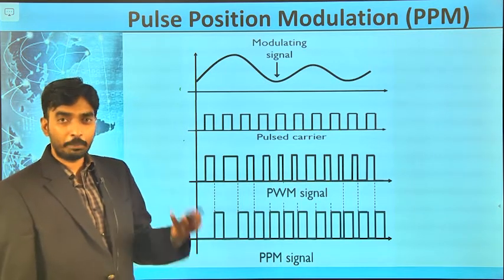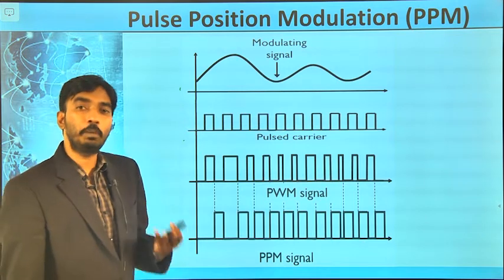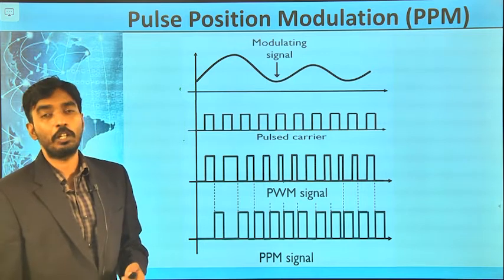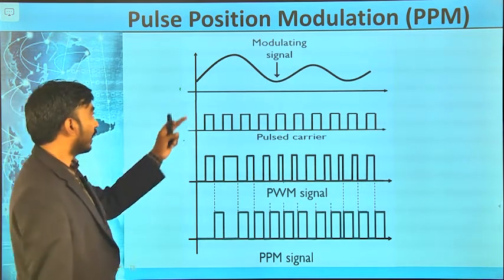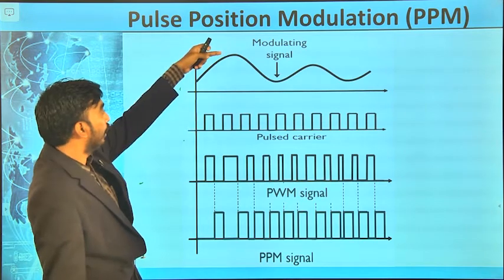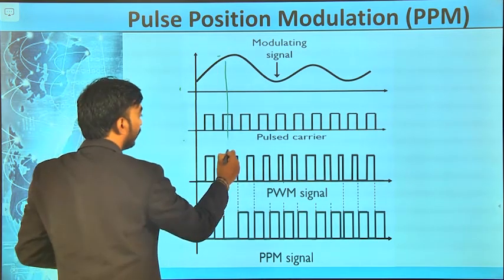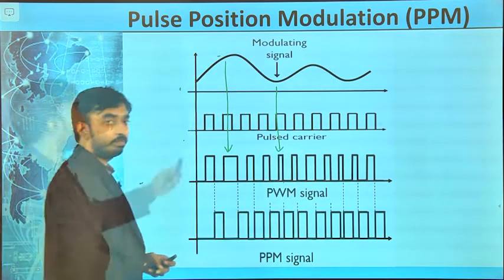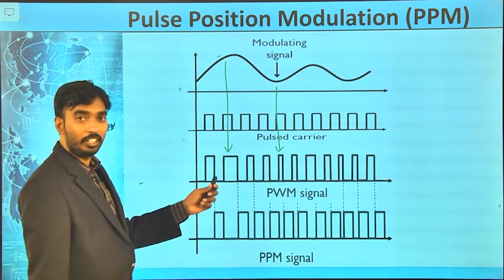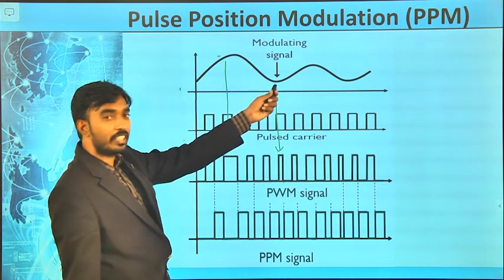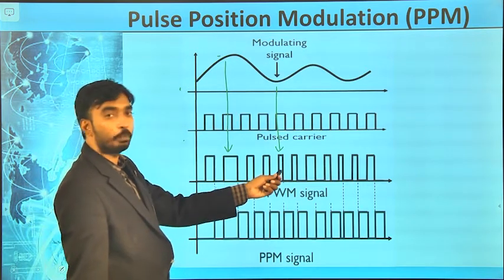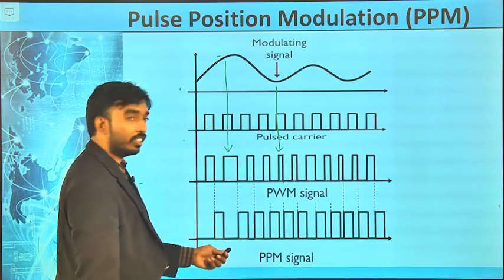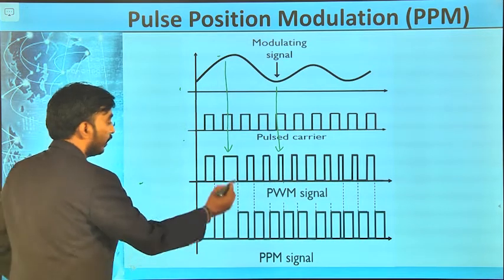prior we have to generate pulse width modulation. From the pulse width modulation, we are going to generate the pulse position modulation, right. As a carrier, whenever the message signal is high, width is high. Whenever the message signal amplitude is low, width of the pulse is low. That is what pulse width modulation is. From this, we are going to generate pulse position modulation, right.